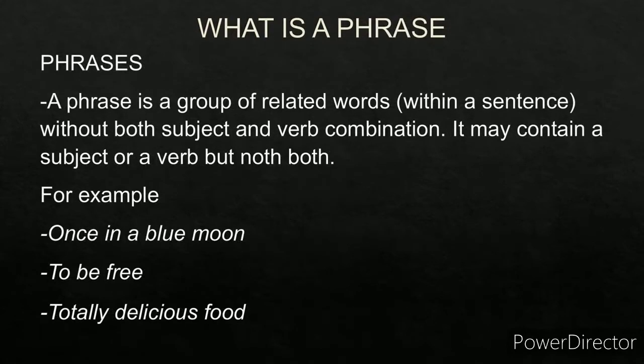Now phrases. What do you mean by phrase? A phrase is a group of words in a sentence which do not have the subject verb combination. A phrase does not have a subject verb combination. It may have a subject or a verb but not both at a time. So that is a phrase. For example, once in a blue moon, to be free, totally delicious food. These are some of the examples of the phrases.